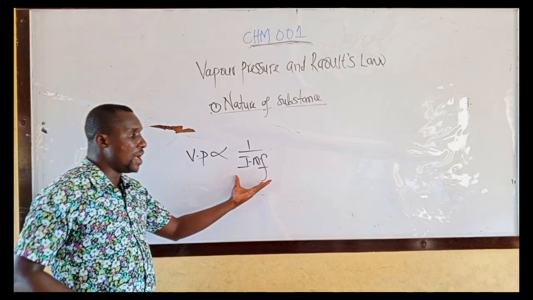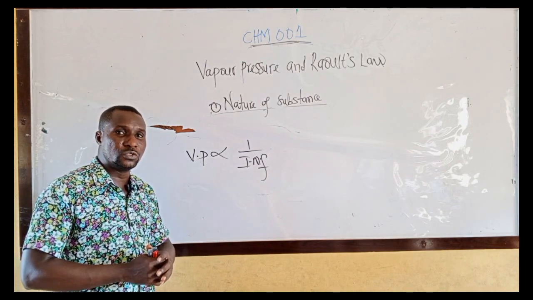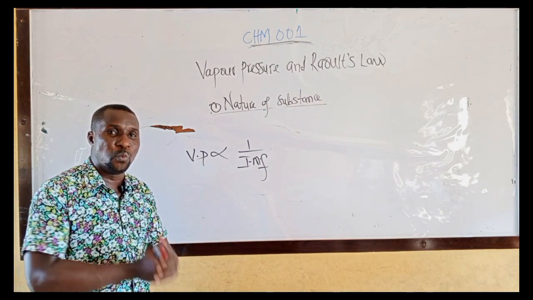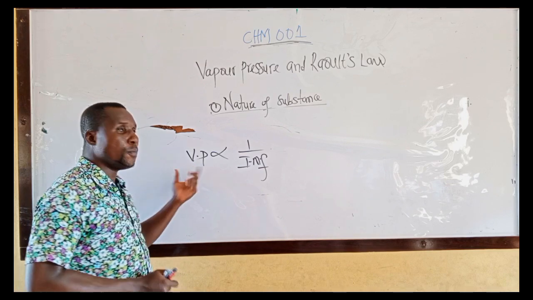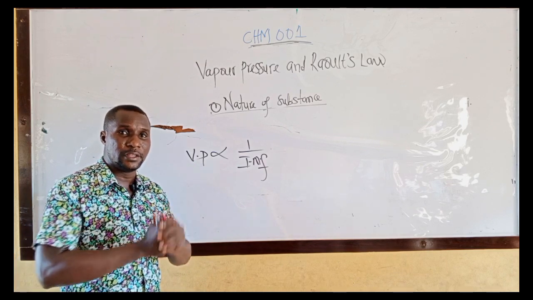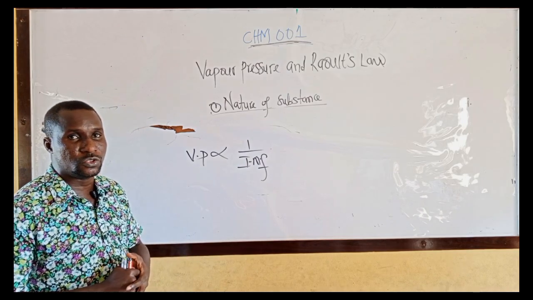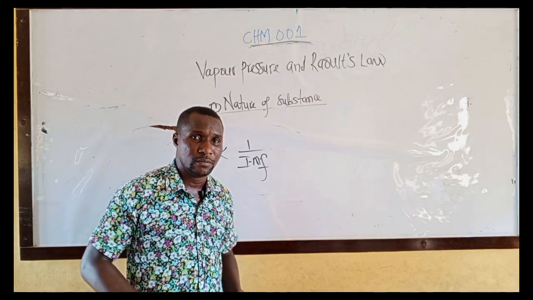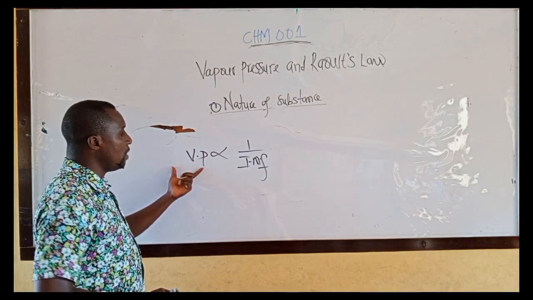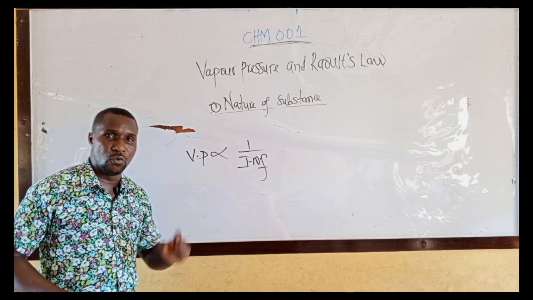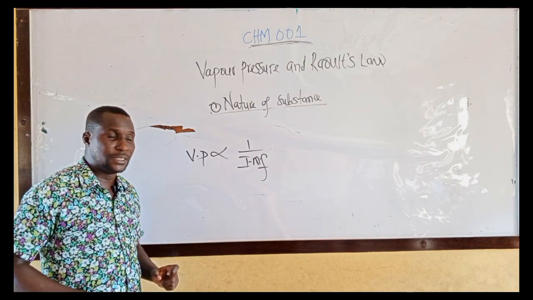If the intermolecular force of attraction between the molecules of the liquid is weak, the vapor pressure will be high. Take note of that. But if the intermolecular force between the molecules of the liquid is very strong, vapor pressure will be low. Let me repeat myself.